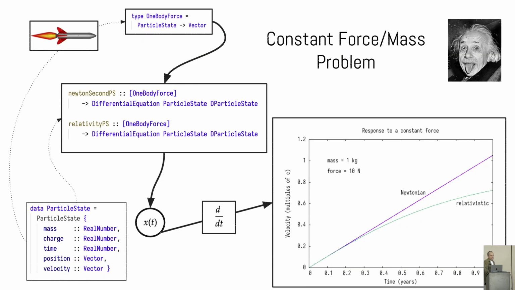The interesting thing is we are using the same differential equation solver for both models. Here, the Newtonian model is predicting that it's not only not capping at the speed of light, but it's even increasing and going past that. And here, the relativistic one has an asymptote at c.